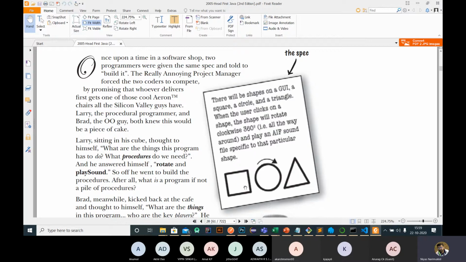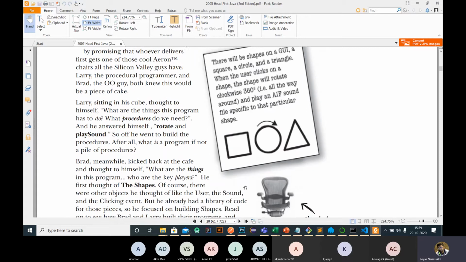In the initial case, if you consider it a competition, there are two programmers. So which one finishes first? Obviously, the procedural programmer will finish first because they only need to create one program having two functions. But the object-oriented programmer needs to create three objects or three classes, and code that specific function inside each class. So it will take more time in the case of object-oriented programming.